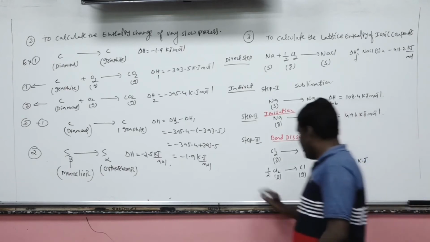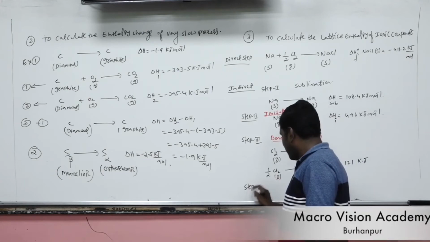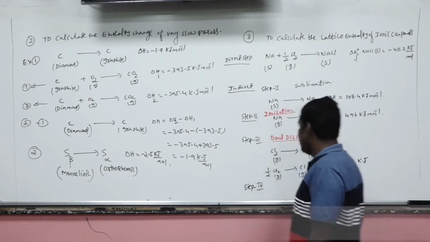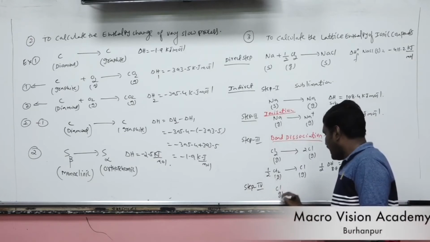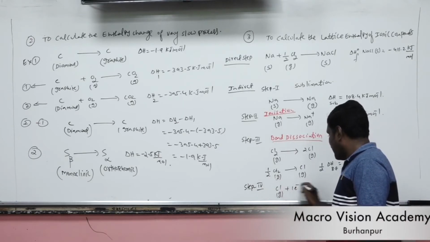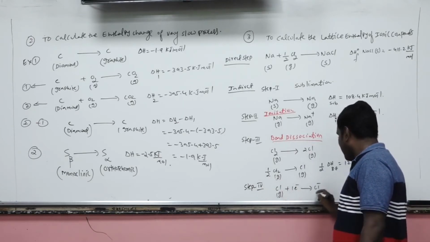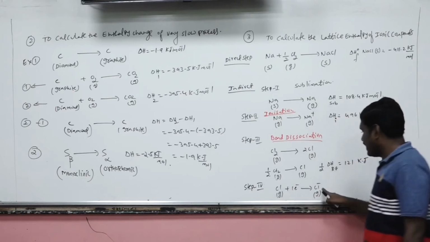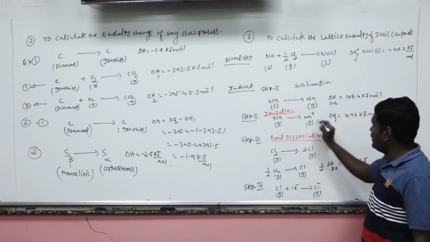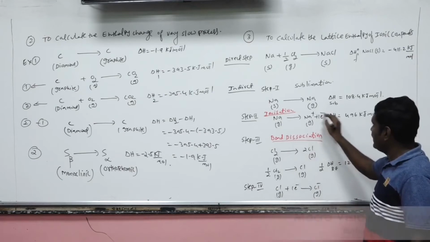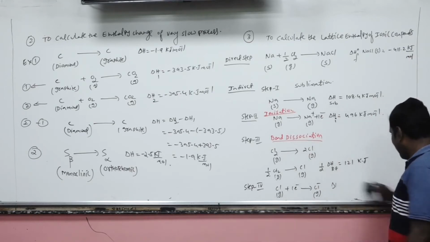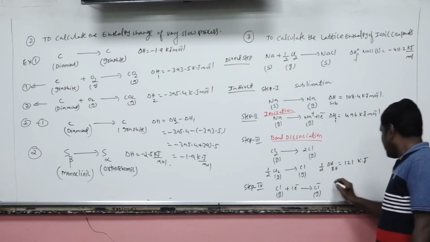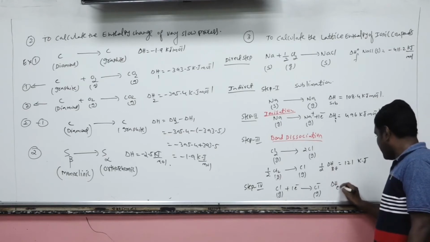Now step 4, where the gaseous chlorine atom gets converted into chloride ion by accepting the 1 electron from the sodium, which loses 1 electron. This is called electron gain enthalpy, let's suppose Eg.